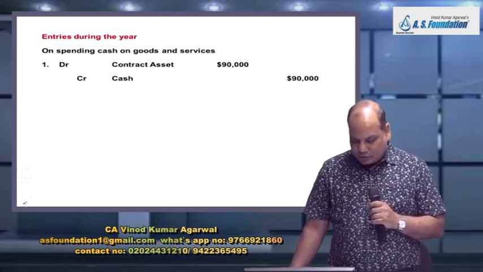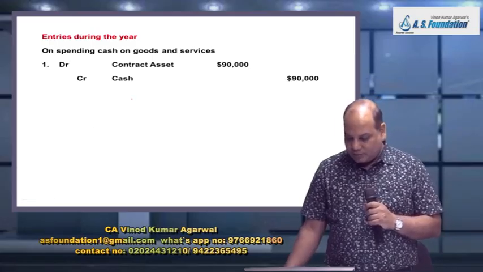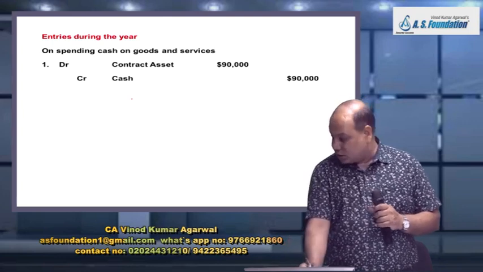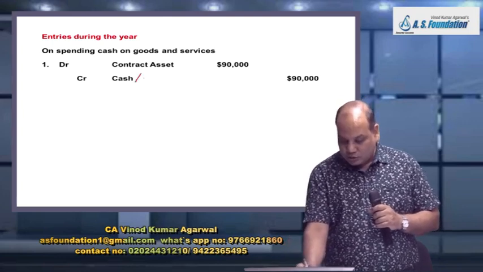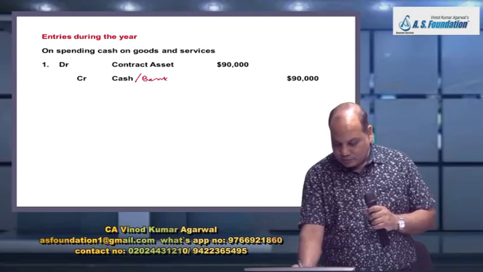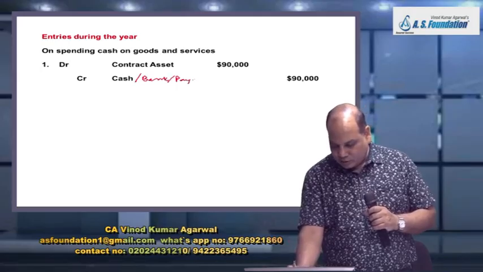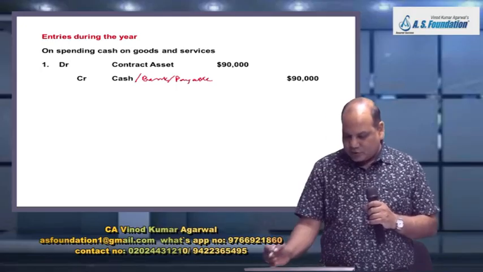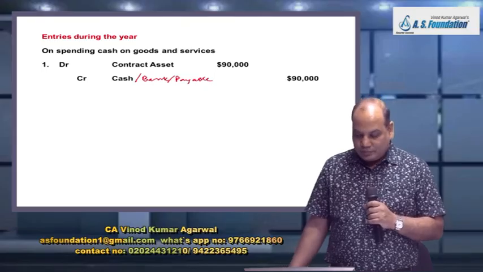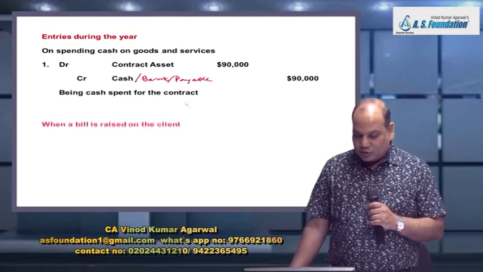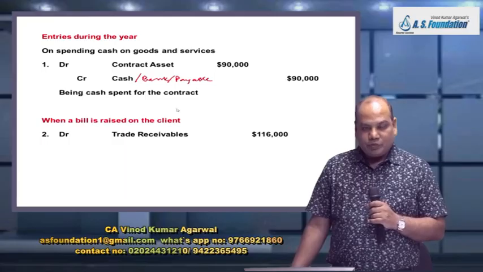Okay, you can give it some name and number, and you will write contract asset account debit to cash or bank or payable account, in case you have purchased material on credit, being amount spent on the contract.